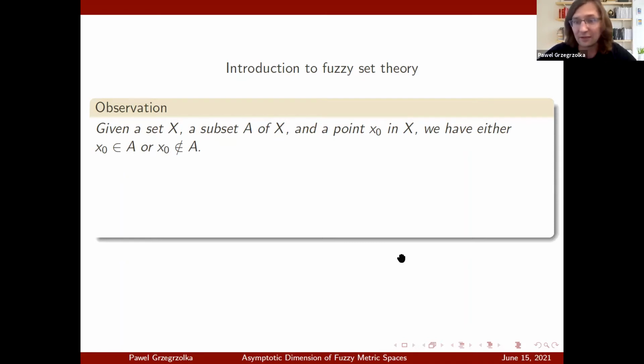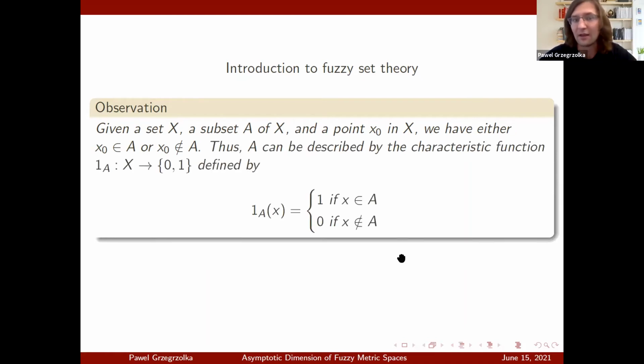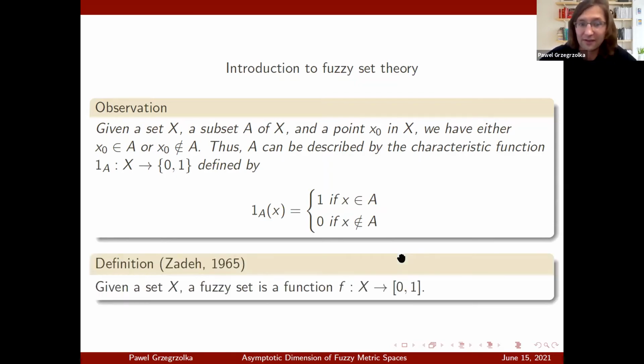So by using this fact, we can characterize any subset of a set X by its characteristic function. This characteristic function takes the value 1 whenever x belongs to A and takes the value 0 whenever x doesn't belong to A. In other words, this characteristic function is a function from the set X to the set consisting of just two elements, 0 and 1. Then Zadeh decided to extend this notion, and he defined a fuzzy set to be a function not from X to the two-point set {0, 1}, but from X to the interval from 0 to 1.